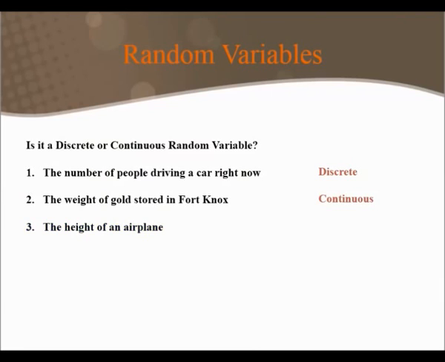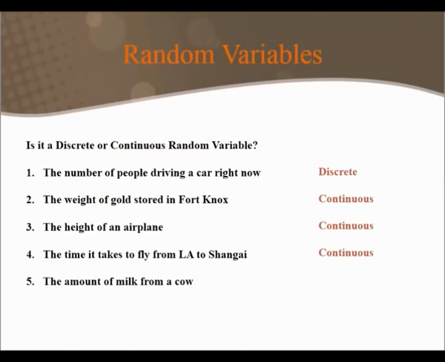The height of an airplane. Since height can also take on any value in between two integers, we'd consider this a continuous random variable. How about the time it takes to fly from LA to Shanghai? We'd have to be careful, because if we're talking about the number of minutes, we can count up each minute. However, if we're talking about the exact time it takes, time could take on any value between two integers, so in that case, I would consider this a continuous random variable.